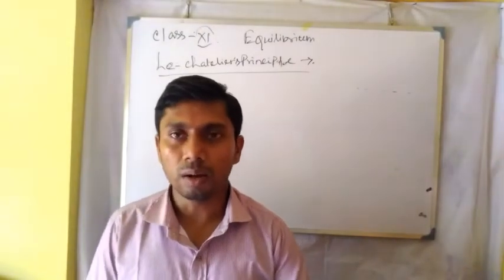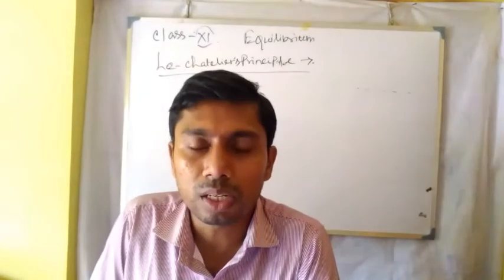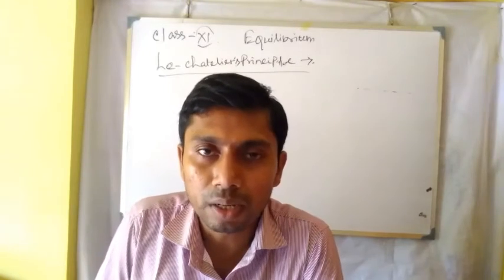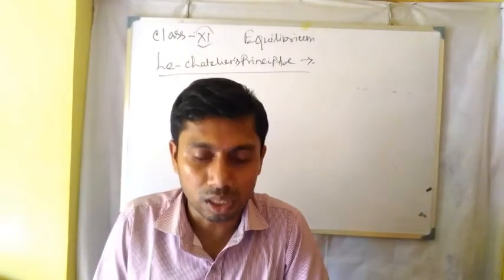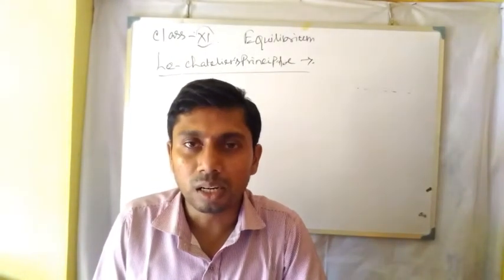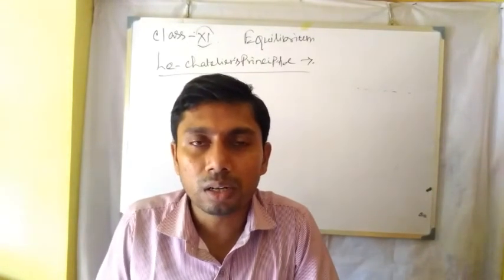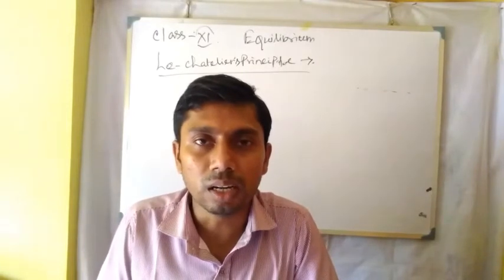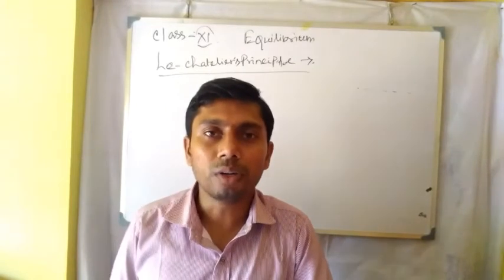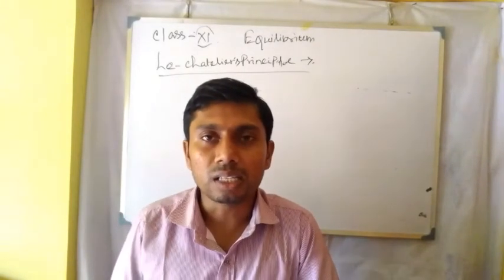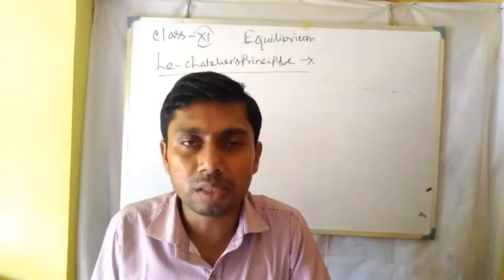What comes before the Le Chatelier principle? We have the concept of the equilibrium constant and the equilibrium parameters, and the relation between the equilibrium constants. After that comes the Le Chatelier principle. A reaction attains equilibrium at certain fixed conditions: temperature, pressure and concentration. These are the optimum conditions, you may say. At a certain temperature, a specific reaction attains equilibrium.